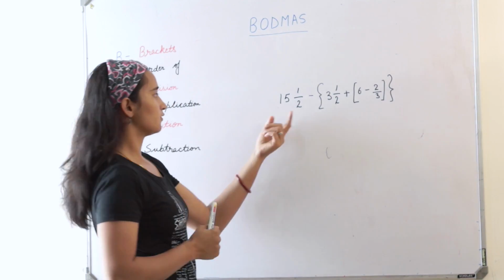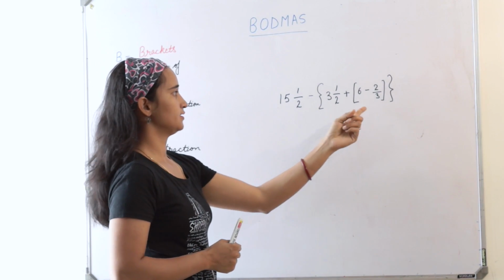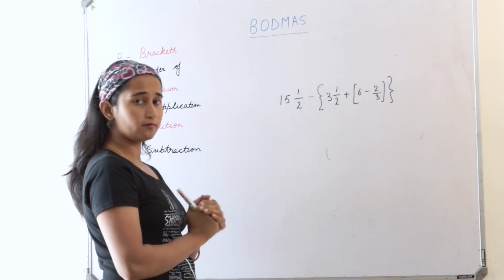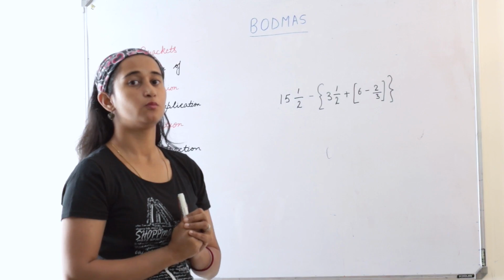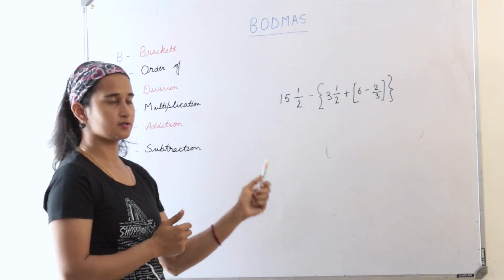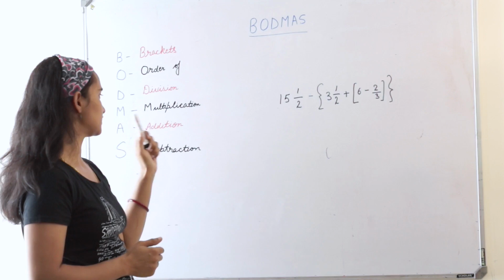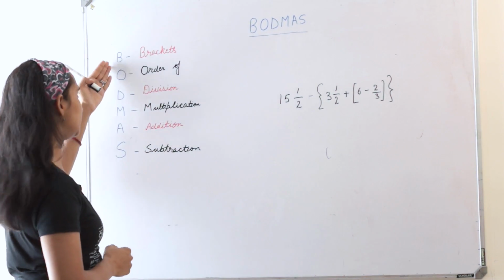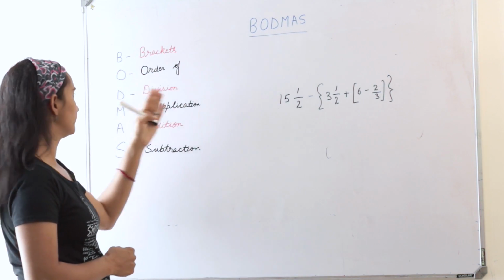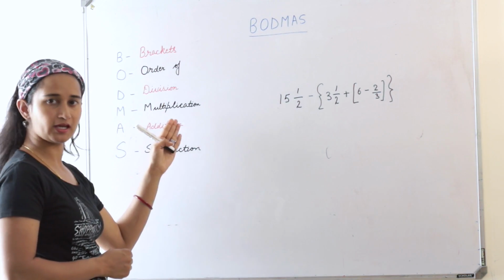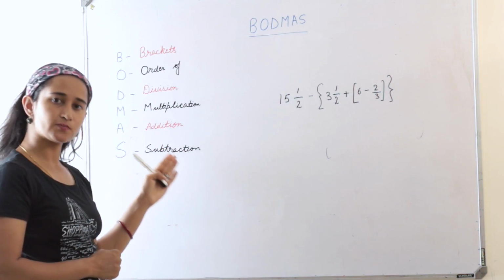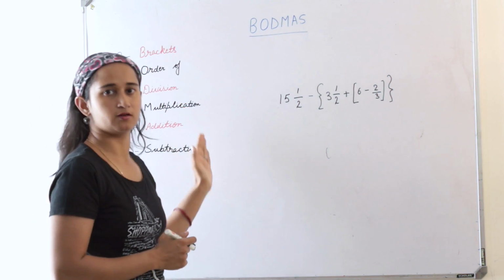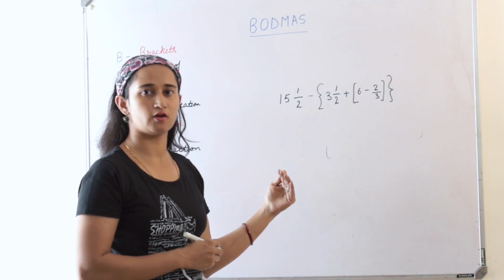Let's solve a problem with mixed fraction, curly bracket, square brackets. So how do I start? First of all, always follow the rule BODMAS. So what is BODMAS? Brackets, of, division, multiplication, addition, subtraction. It's not difficult to learn this because B for bracket, O for order of, D for division, M for multiplication, A for addition, S for subtraction. Whenever you are solving these problems, you can write this in your rough work so that you always remember what is the order you have to follow.